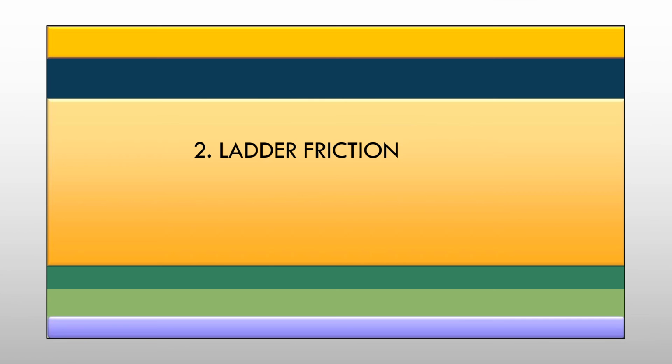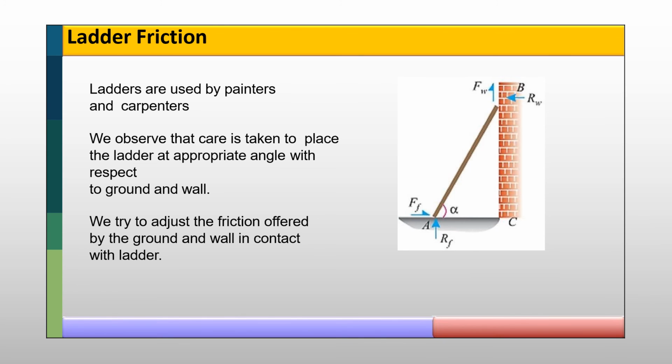Second, ladder friction. Ladders are used by painters and carpenters. We observe that care is taken to place the ladder at an appropriate angle with respect to ground and wall. We try to adjust the friction offered by the ground and wall in contact with the ladder.